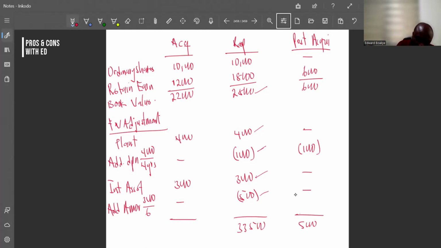Then we have 22,000 plus 4,000 giving us 26 plus 3,000 giving us 29,000. So here is 29,000.